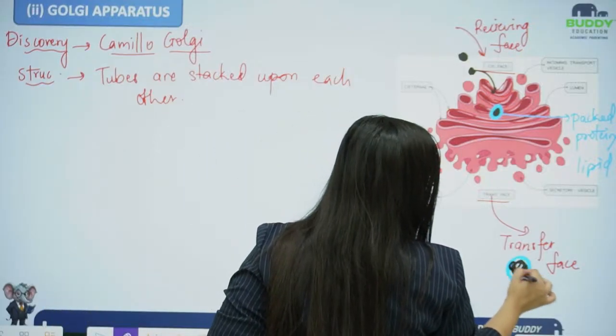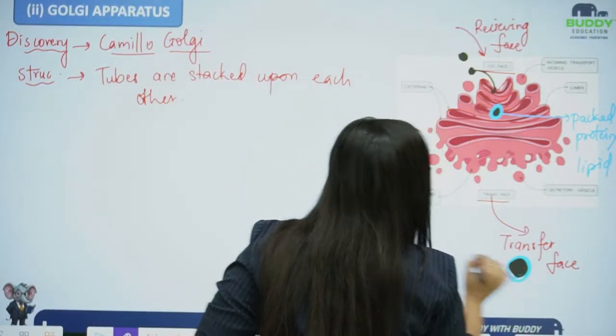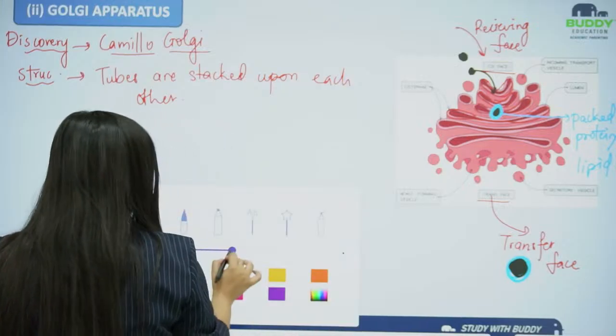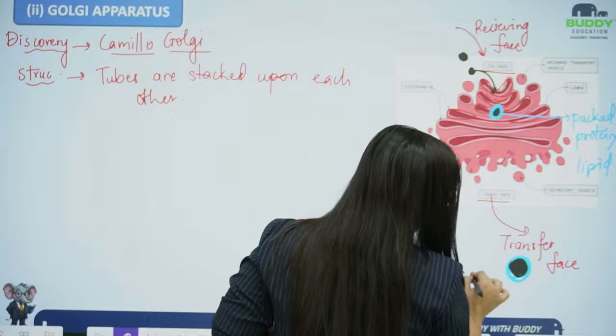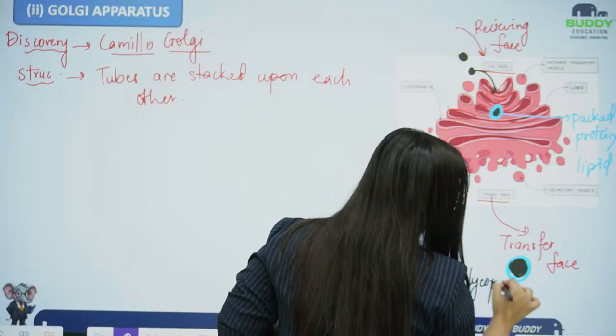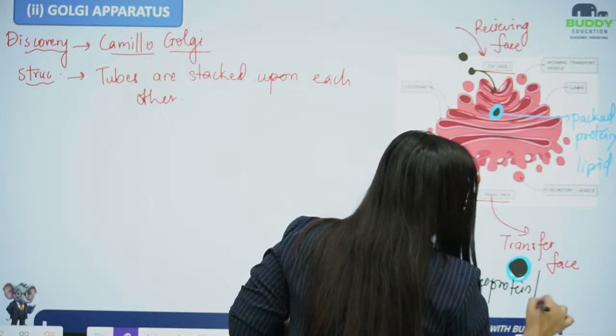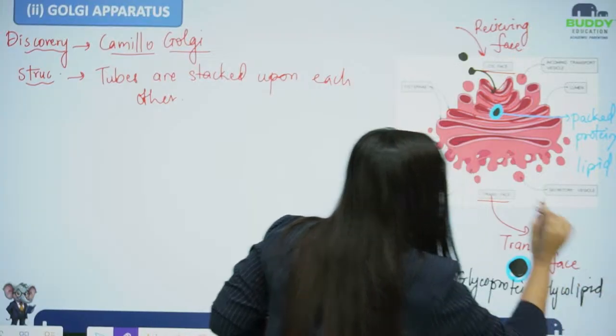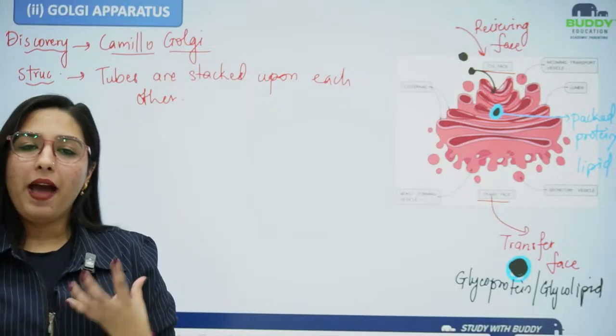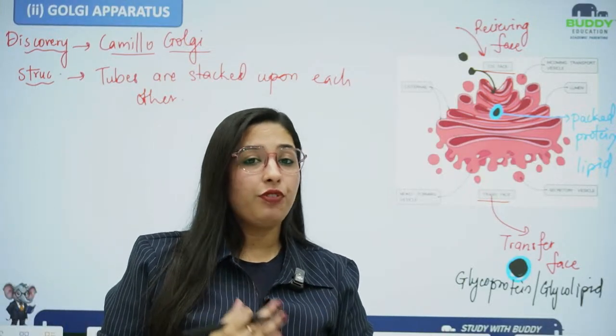Now I'll call this a glycoprotein or glycolipid. If it is a protein, I will say it is a glycoprotein, and if it is a lipid, I'll call it a glycolipid structure. That's how the packaging and the transportation from the Golgi body will be done.